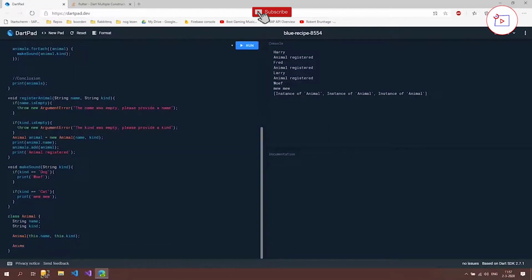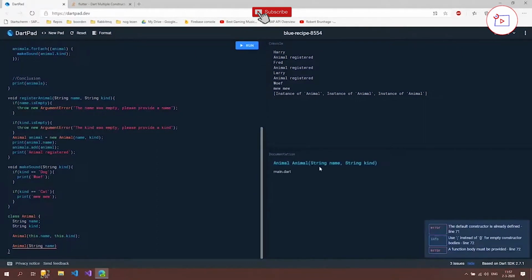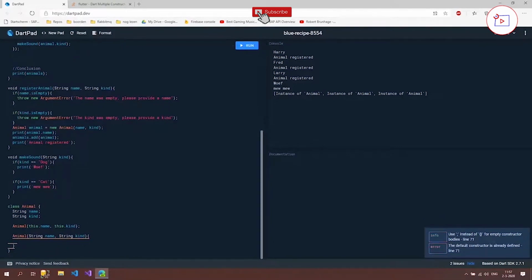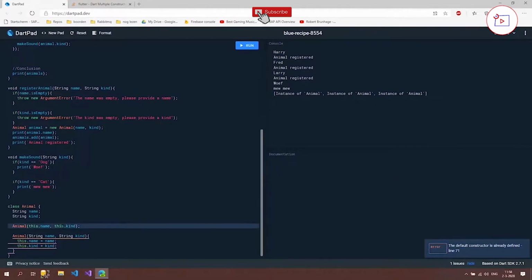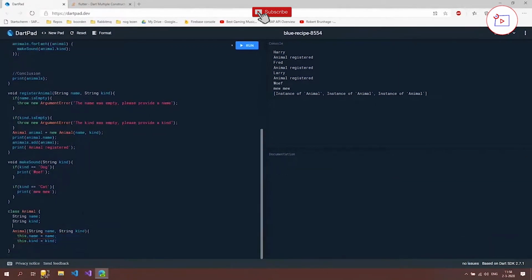So what the constructor actually does is it expects a string name. And as you can see, if you click here, it does expect a string name and a string kind. And then we open up curly braces, and what it actually does is it sets the name of our object to the values that we put in. So if we delete that old constructor now, this is what that constructor actually did, but it generated this code for us by using that implementation.